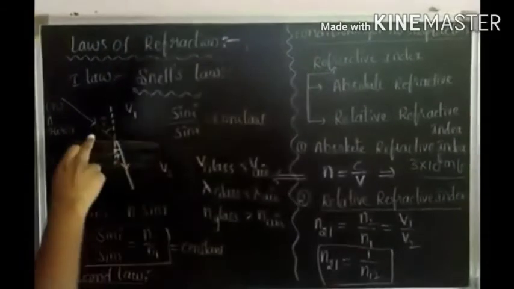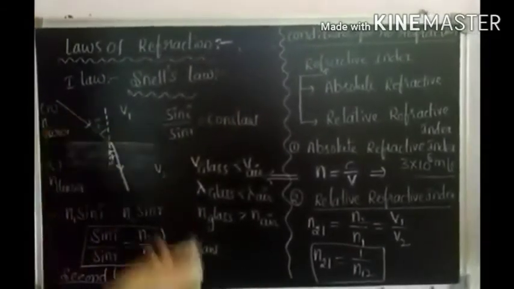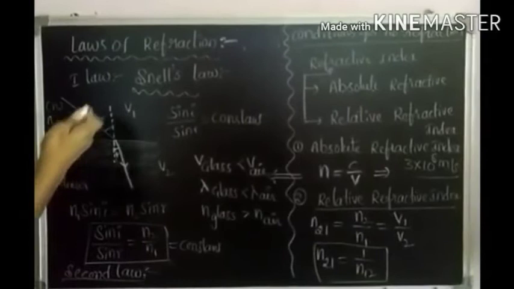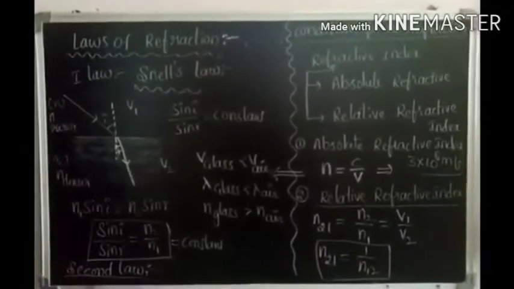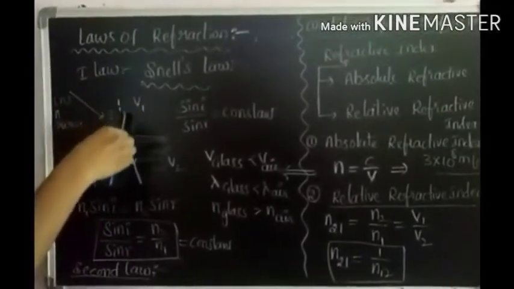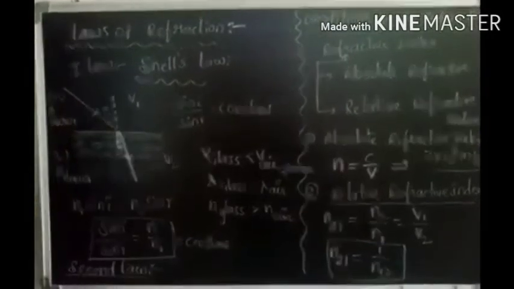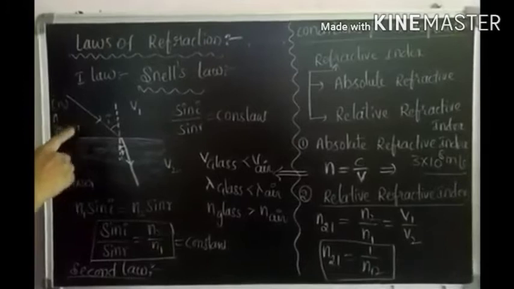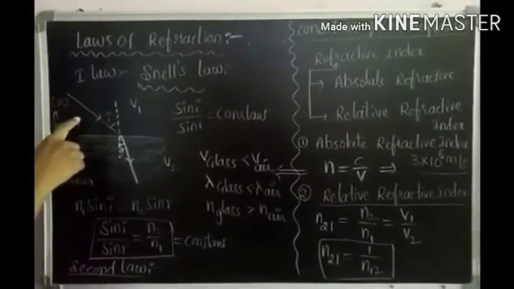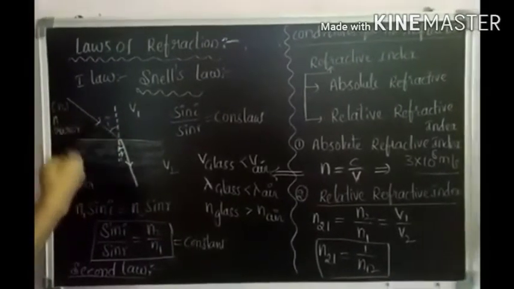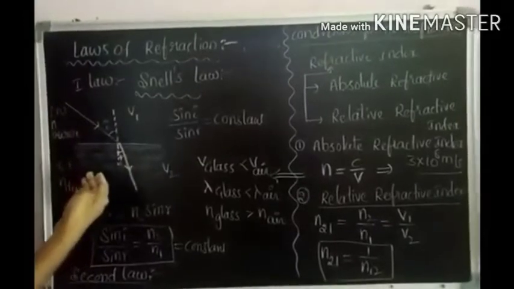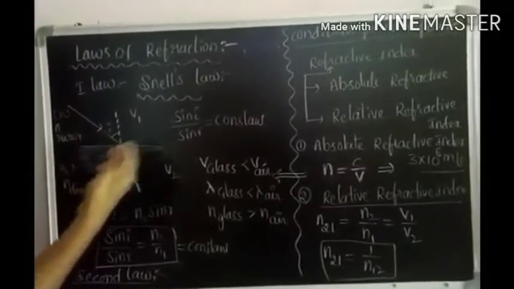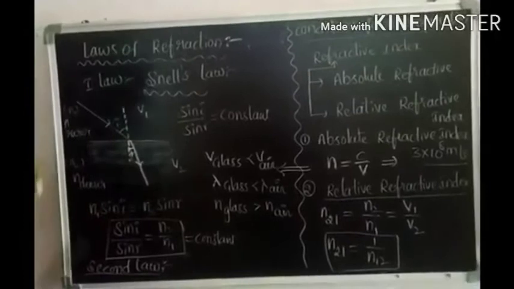Angle I equal to 0, automatically there is no refraction. Why? Because when the light ray travels along the normal, there is no refraction. And the second condition is, if the refractive indices of both media are the same, meaning the light ray is traveling in a single medium, so automatically there is no refraction. These two are the conditions for no refraction.